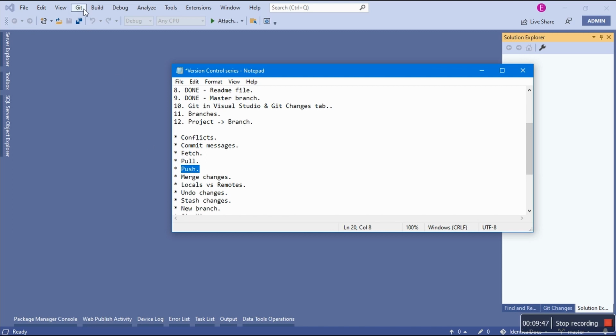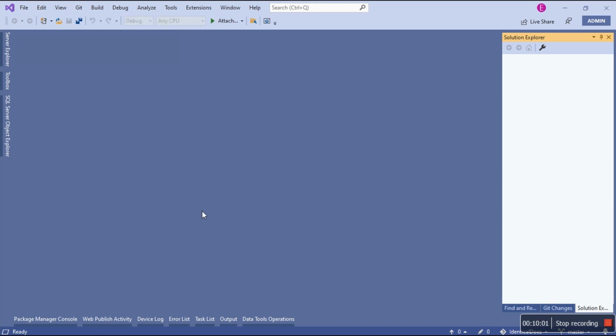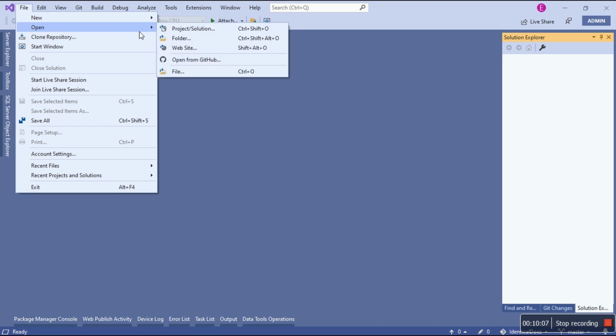Okay, cool. What else? Sync. They're doing two things in one, killing two birds with one stone. So you can pull, then push, which is interesting. When we talk about the use case for this, here you can create a new branch. Wait, can I have my solution loaded again? What's wrong with you? Open.